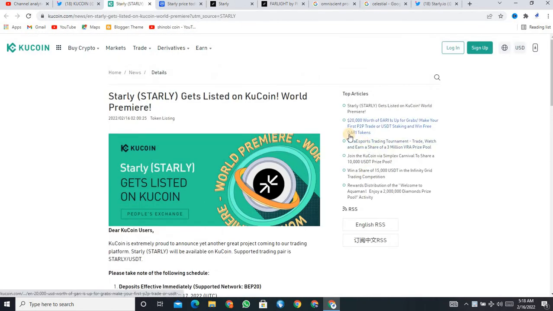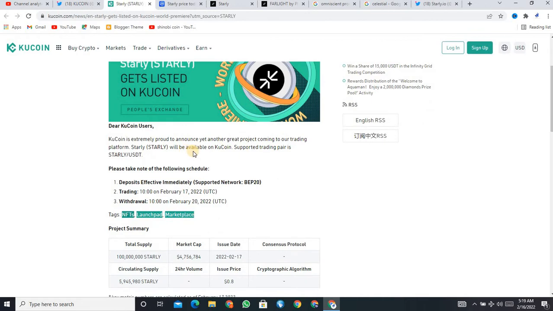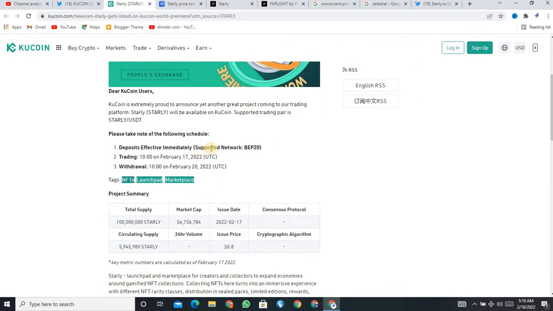Basically, STARLY gets listed on KuCoin world premiere, and the symbol is also STARLY. Dear KuCoin user, KuCoin is extremely proud to announce yet another great project coming to our trading platform, STARLY. The supported trading pair is USDT, which means that when it is listed on KuCoin, you will easily be able to buy this project with the USDT pair.